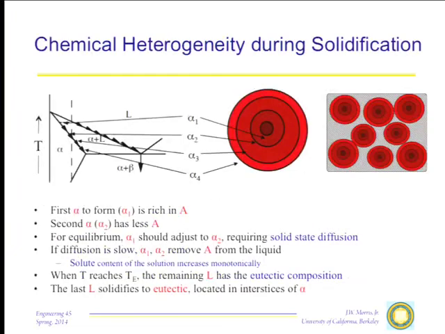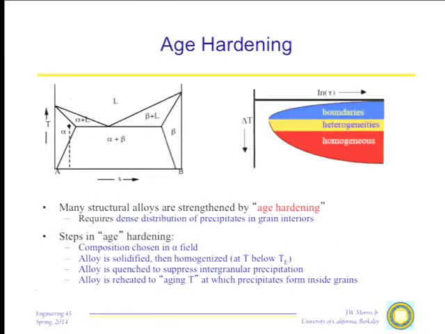I said that we might have some trouble homogenizing a material, and to understand that, I have to talk about the natural heterogeneities that arise when we try to transform a material, particularly going from the liquid to the solid state. To start this process, or almost any other processing of the material, we would like to initially have it in a single-phase region where it's fully homogeneous. How easy is that to do?